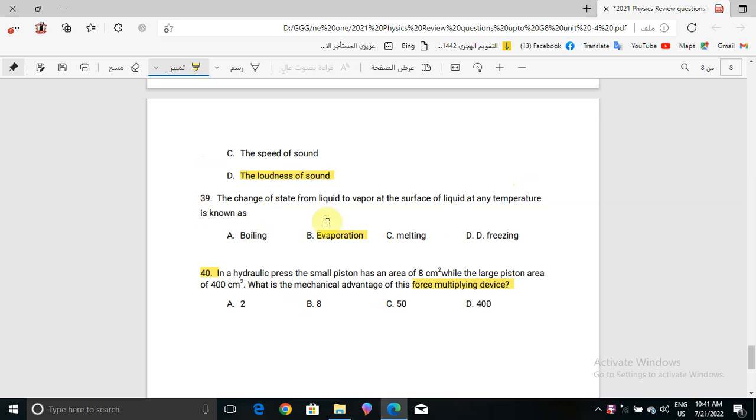So that means 39 was the last answer for this model, the last answer for the last question in this model. I hope that you benefit from the answers that we solved together today, and inshallah in the coming videos we are going to solve more models with you.